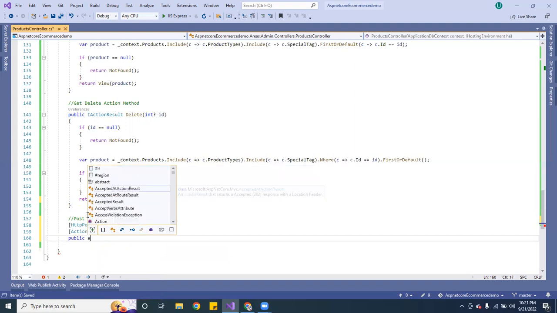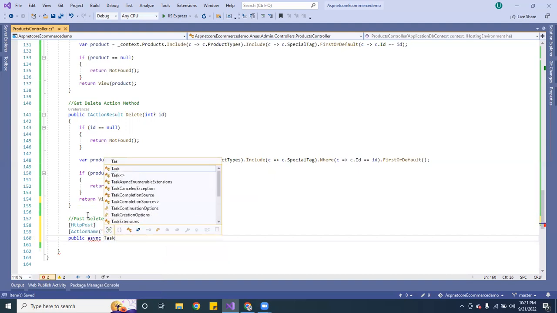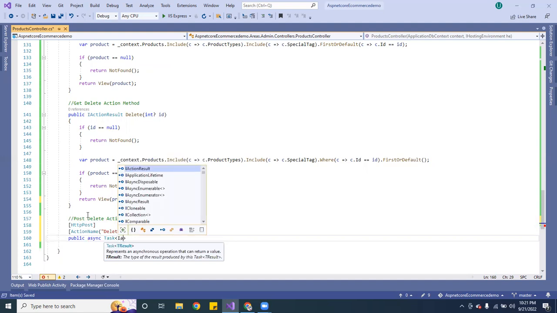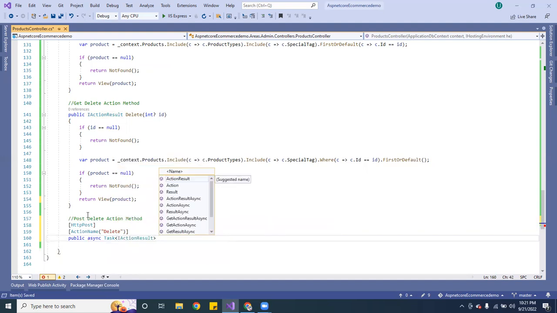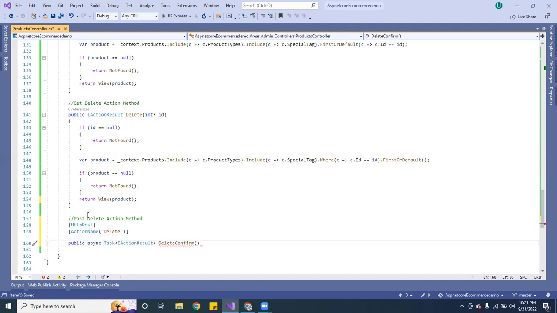Actually, wait, it's supposed to be async, and this is going to be Task of ActionResult, and this is going to be DeleteConfirmed. In other words, you're confirming that they want to delete it. And of course here you want to pass an ID in order to be able to delete it.